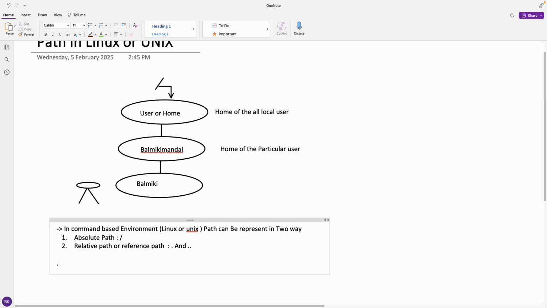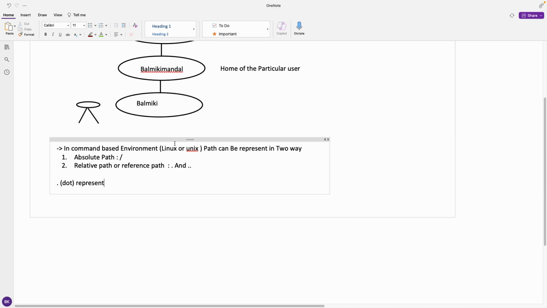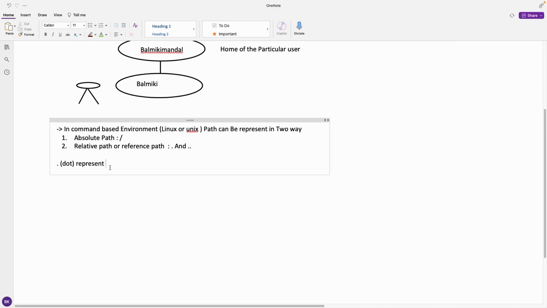Dot represents the present directory and double dot represents its parent directory. Okay, parent directory. So what do dot and double dot mean?